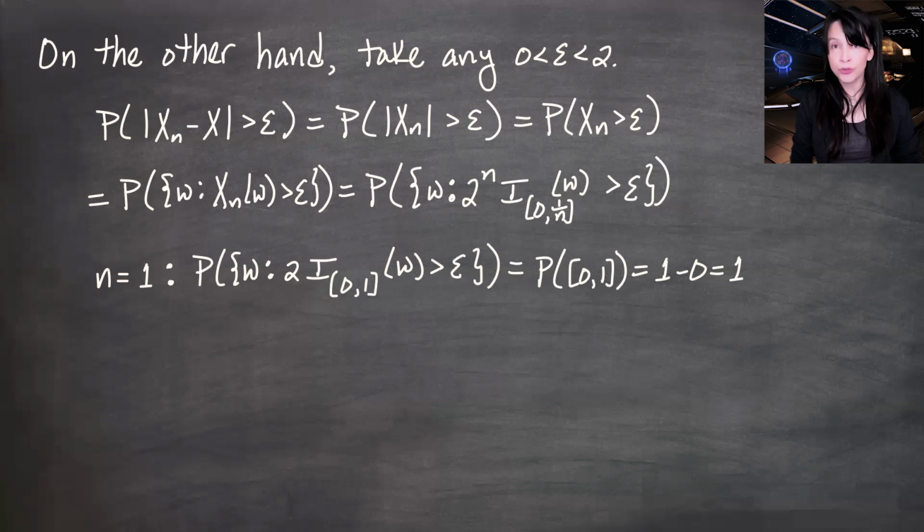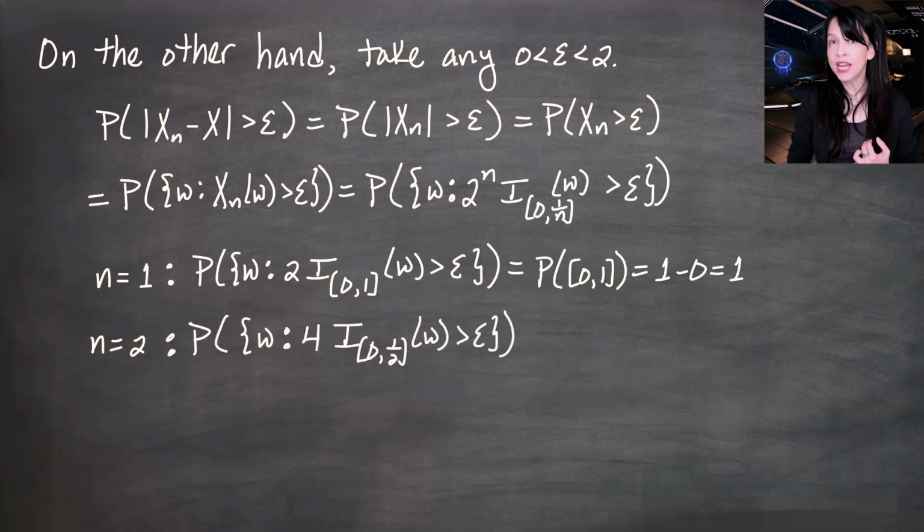When n is 2, if we look at this set, we've got 4 times the indicator that the omega is between 0 and 1/2, and we want that greater than epsilon. So 4 times 1 is certainly greater than epsilon, but it's only going to be, in fact, this quantity greater than epsilon if the omegas are between 0 and 1/2.